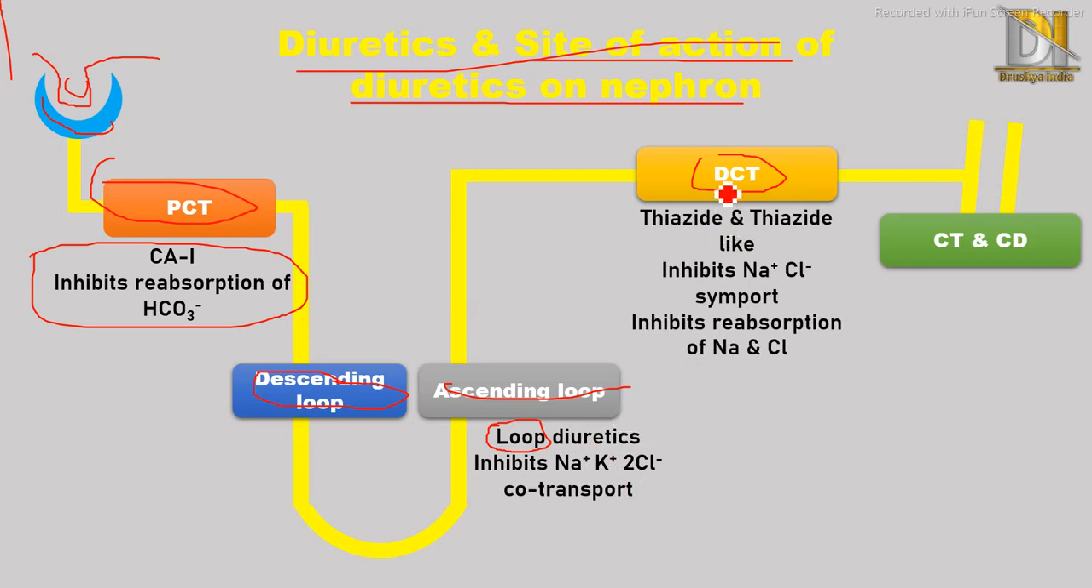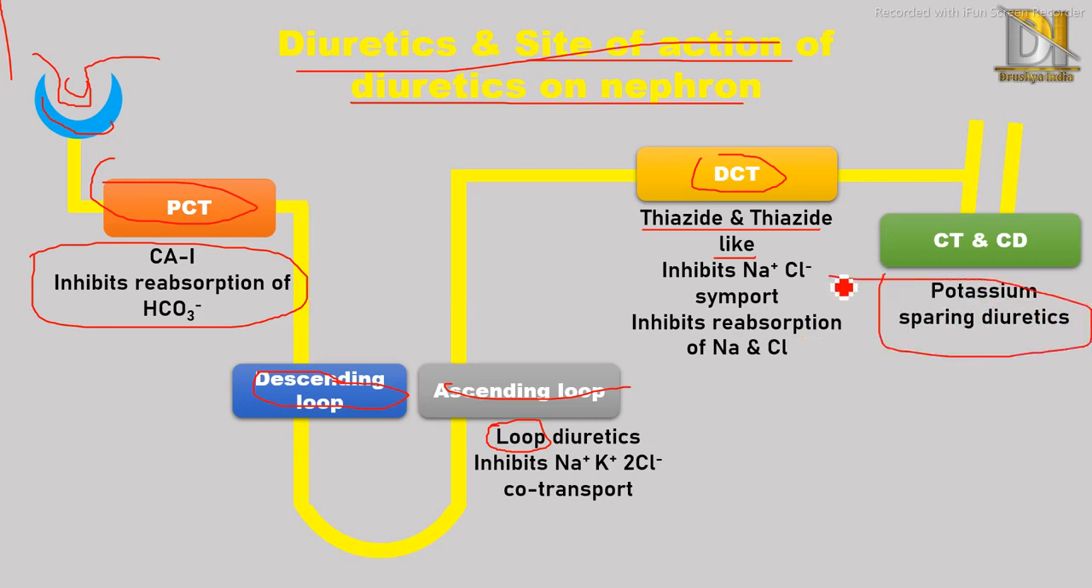Next is the DCT, that is the distal convoluted tubule. Here the classes that show action are thiazides and thiazide-likes. They inhibit sodium chloride symport and inhibit reabsorption of sodium and chloride. The last site is the CT and CD, which means the collecting duct. Here the potassium sparing diuretics show action.